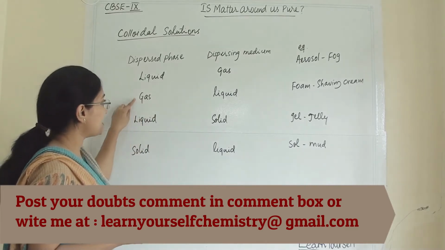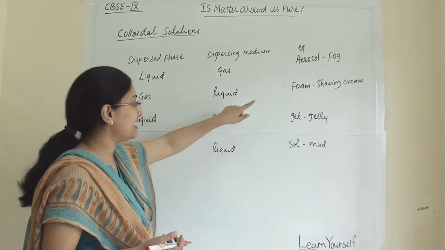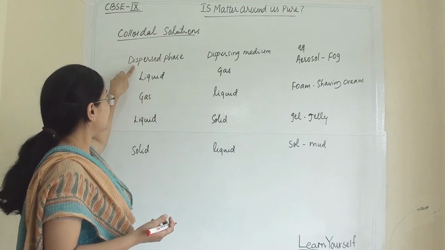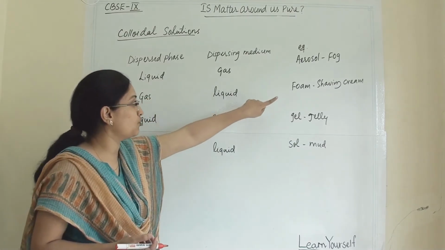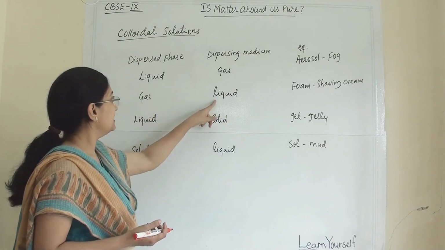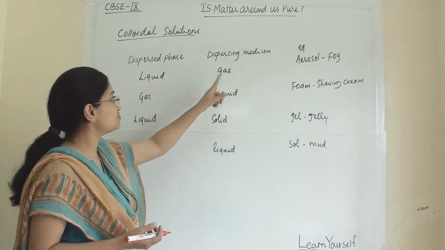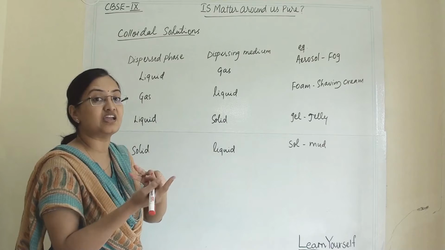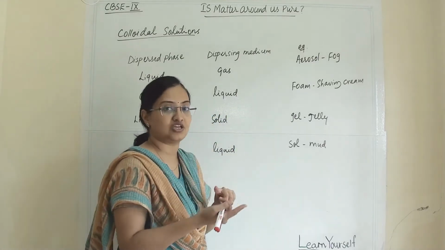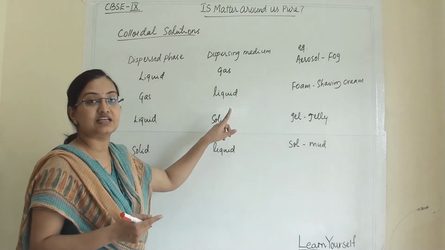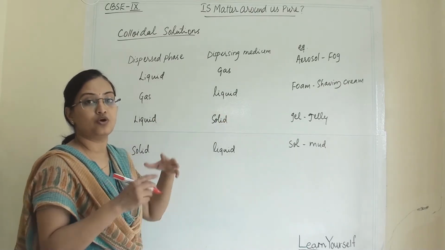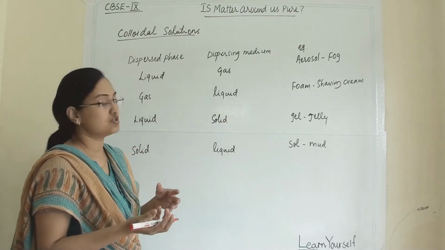Next, when the dispersed phase is gas and the dispersing medium is liquid, it is foam. If you change this, so that liquid becomes the phase and gas becomes the dispersing medium, then the type of colloidal solution will change. So it depends upon which solute is mixing with which solvent.